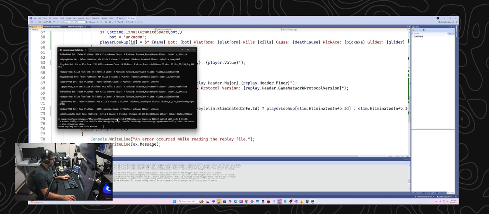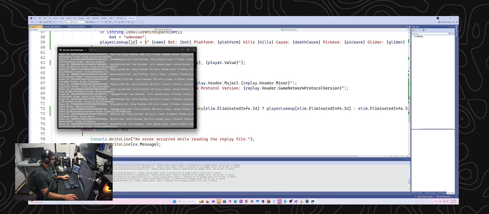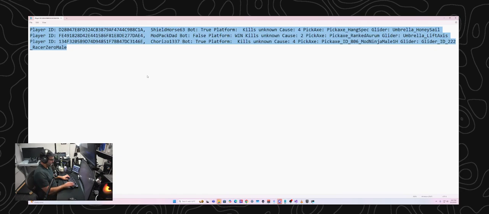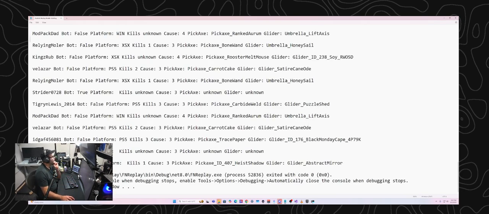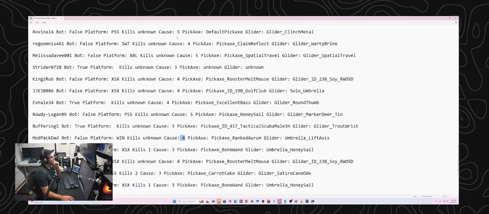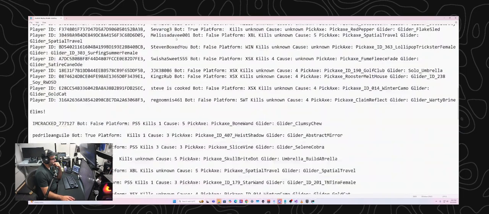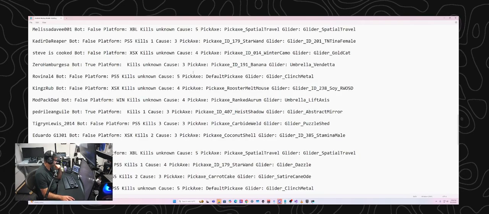All right, I'm going to go ahead and copy and paste this into Notepad so that it's a little bit easier to look at. All right. Okay, Modpack Dad, bot false, platform win, kills unknown, cause 4. Interesting. So cause of death 4, and this raises a whole other question which I didn't think about. Google says there are different ones for different weapons, but I can't find the actual data. Oh, that's interesting. Okay, that's good to know.